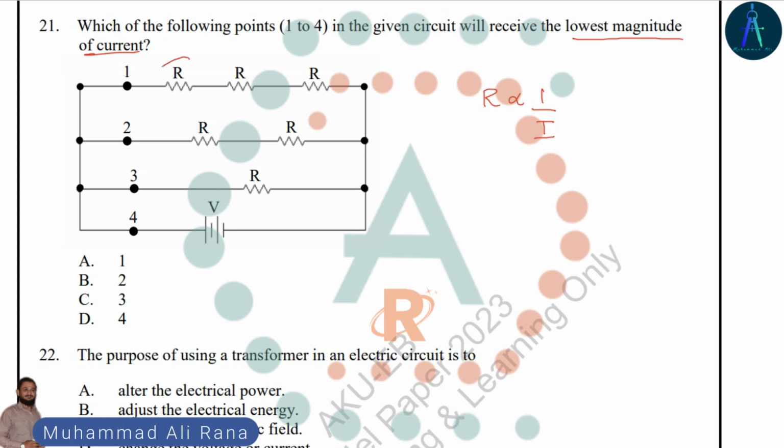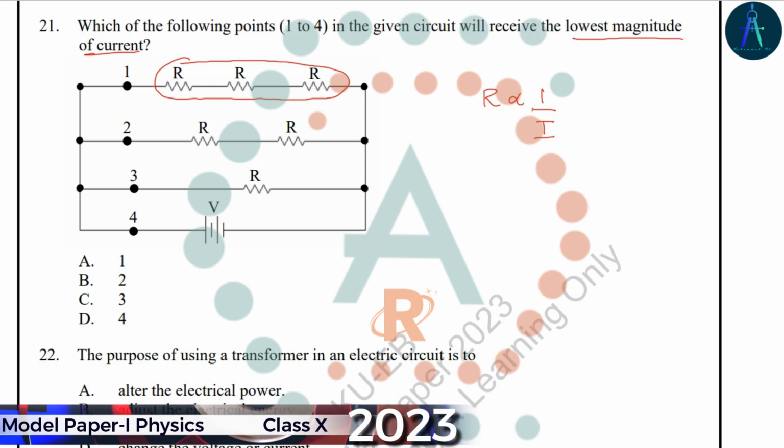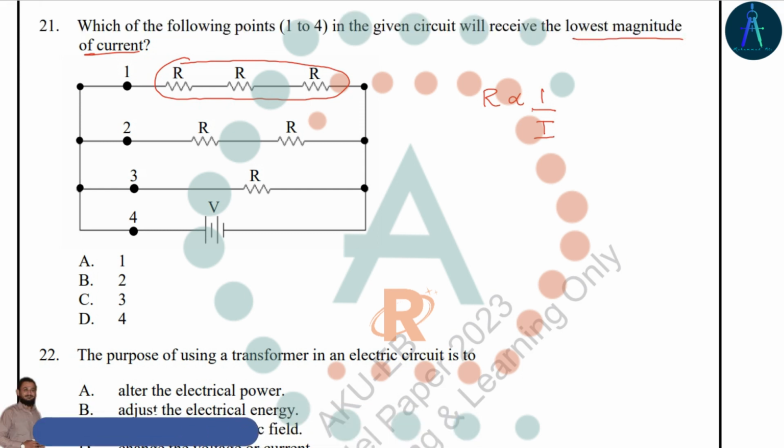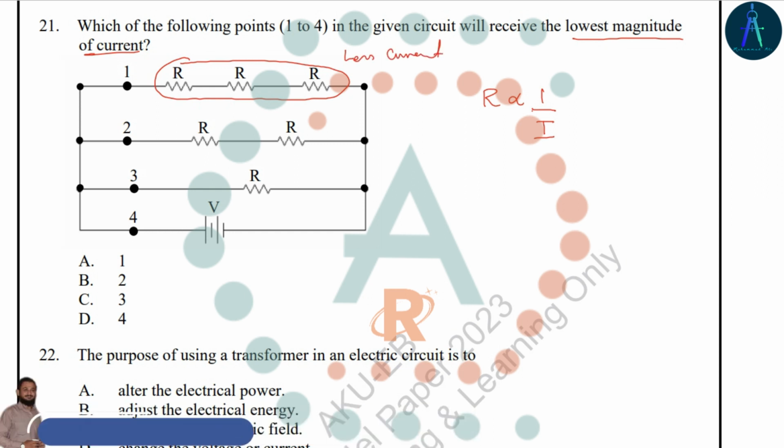We can see that there are three resistors connected in series in path 1. This means the total resistance in path 1 is greater as compared to paths 2, 3 and 4. So there will be greater resistance and less current. So the correct answer is option A.